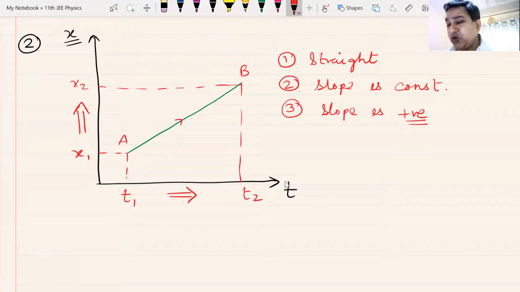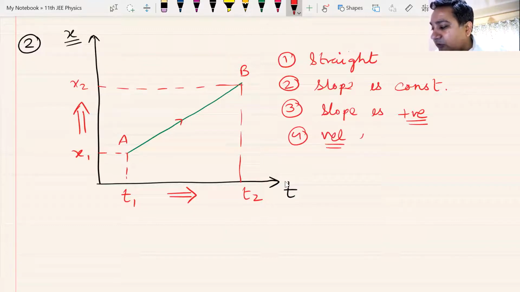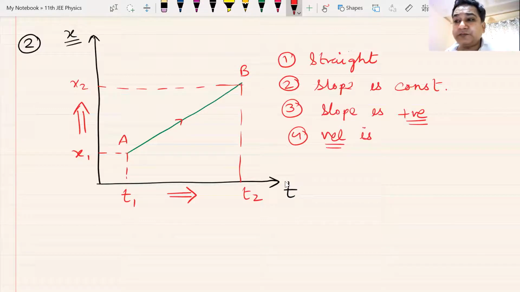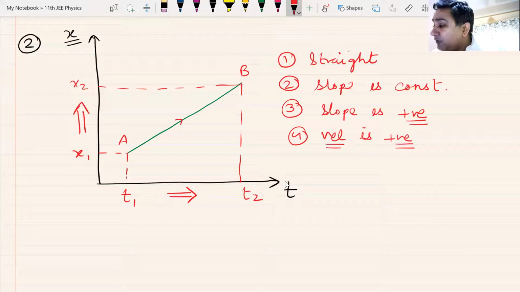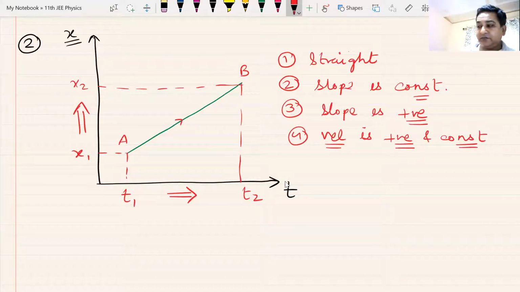Not increasing, beta. Slope is constant. Slope is positive. Yes, Karthik, you are correct. Let us now come back. What about velocity? Slope is positive. So the velocity is also positive. But slope is constant. So velocity is positive and constant. Yes or no? Tell me. Velocity is positive. It is also constant.